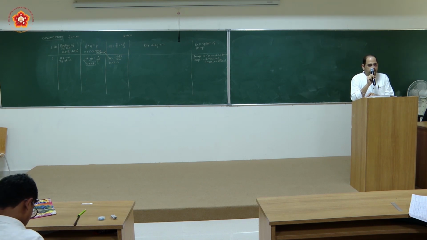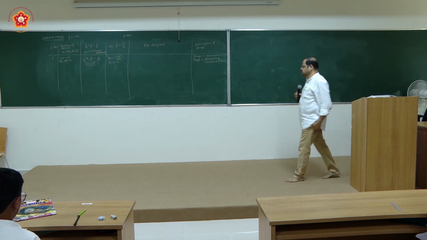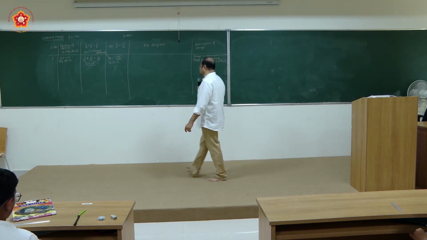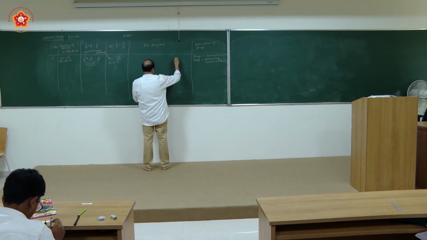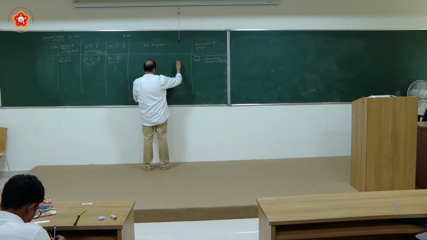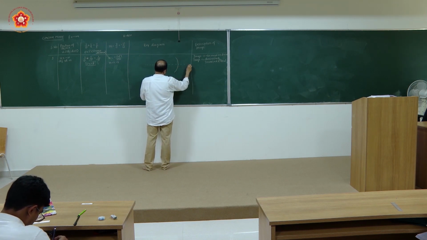So keep that rounder ready with you. See that you are having the radius to be 4 centimeter. Focus will be at 2 centimeter there. The light should travel from left to right. So I will be able to show here a concave mirror in this manner. This is representing principal axis.